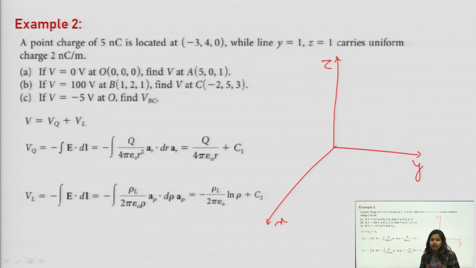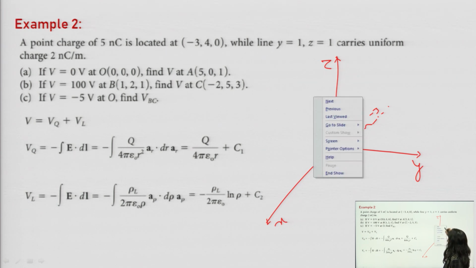In this problem, we have point charges as well as line charges. So first of all, after reading the problem, we see the point charge of 5 nanocoulomb is located at (-3, 4, 0). -3 will be somewhere here. So suppose the 5 nanocoulomb point is placed here.